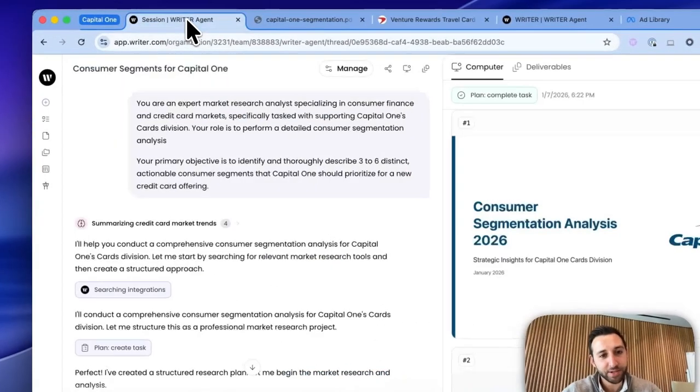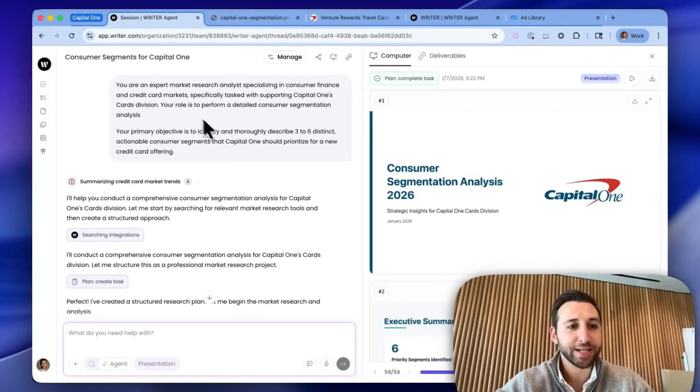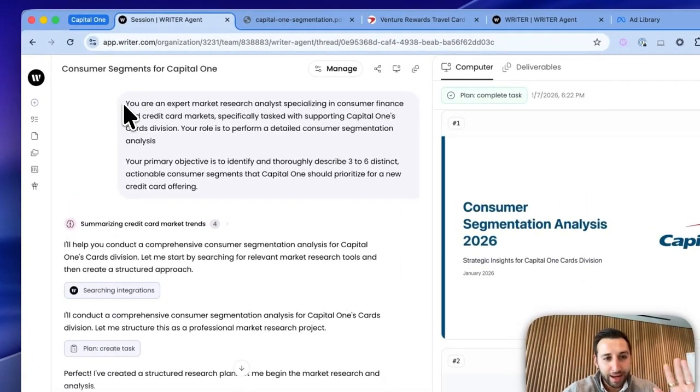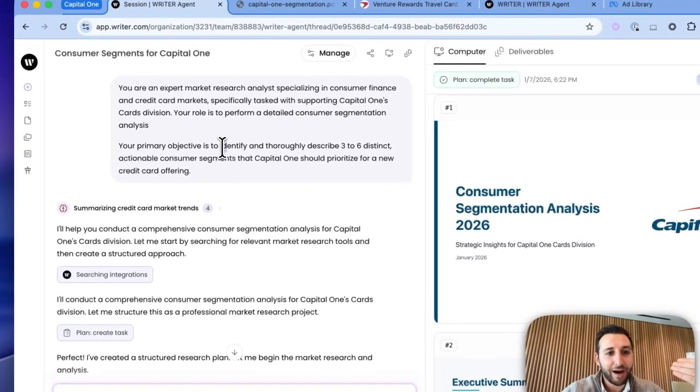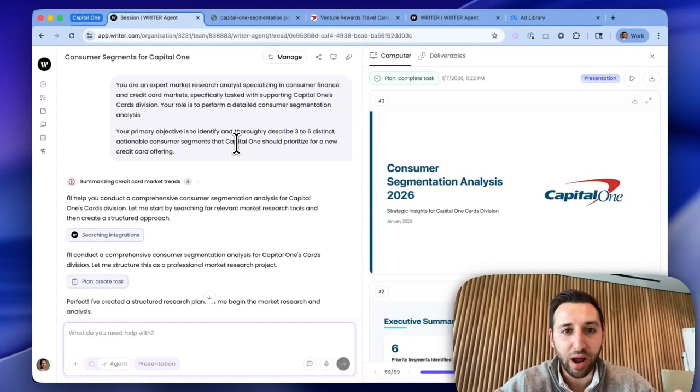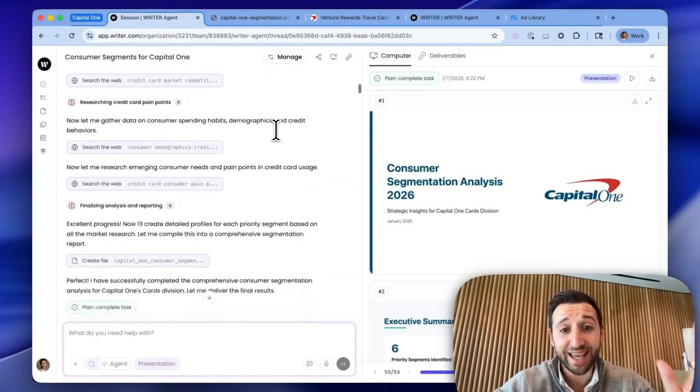Here's the flow. The first thing I did was I said, Writer, you are an expert market research analyst who specializes in consumer finance and credit card markets. So I asked Writer Agent to basically go out into the open web because, again, I don't have access to their own proprietary research. And I said, identify and thoroughly describe 3 to 6 actionable consumer segments that Capital One should prioritize. And then this was the output.